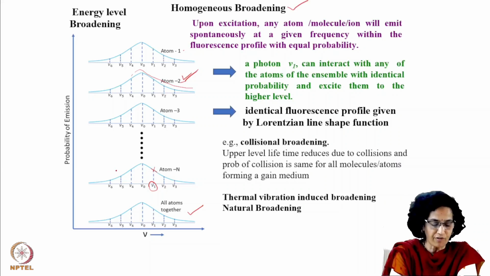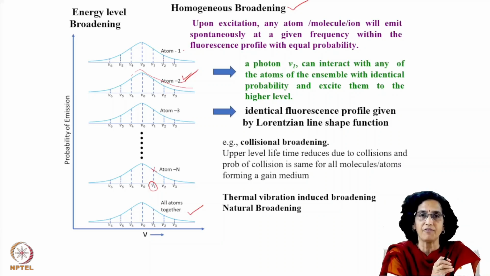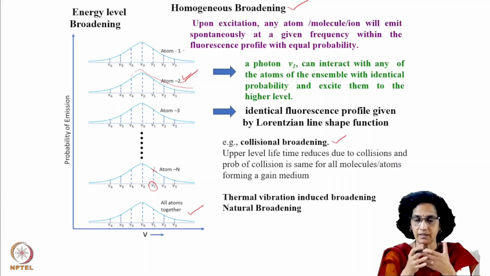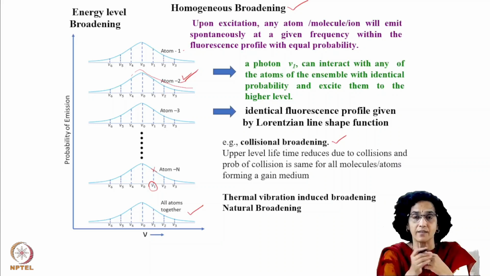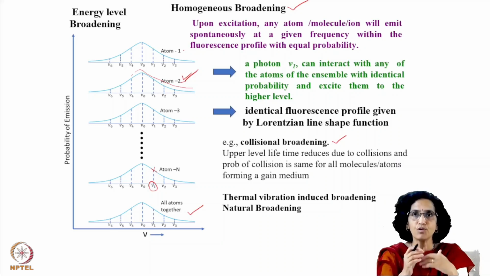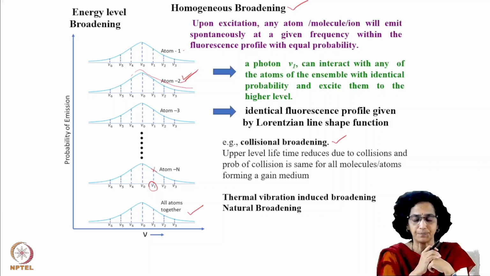The spectral profile of homogeneous broadening is given by the Lorentzian line shape function. One of the very common examples of homogeneous broadening is collision broadening. We have seen how collision actually affects the lasing process of a CO2 laser. Due to collision, the molecule which was in an excited state is forced to come down even before the time dictated by its lifetime.